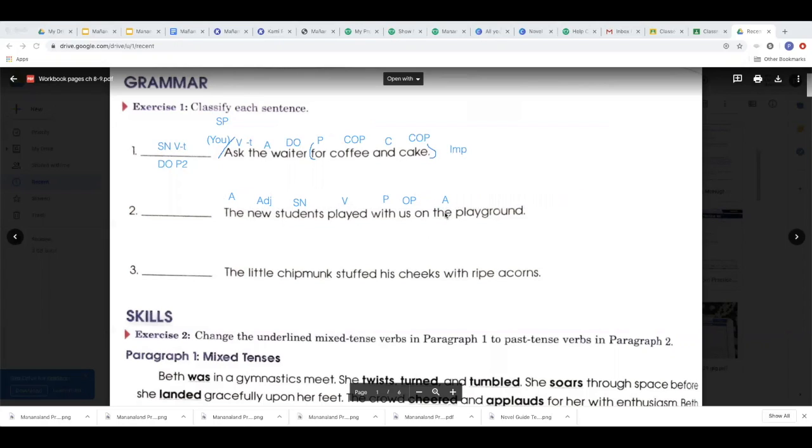The, of course, is also an article adjective. On is a preposition. On what? The playground, object of the preposition. Let's put parentheses around our prepositional phrases. Period, statement, declarative sentence.